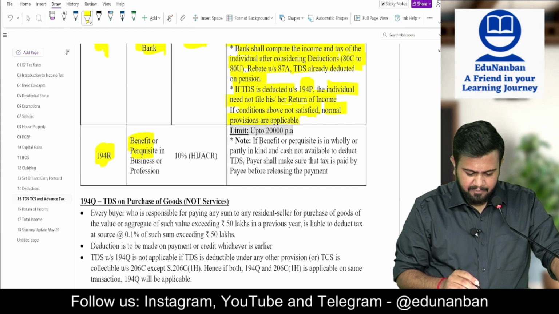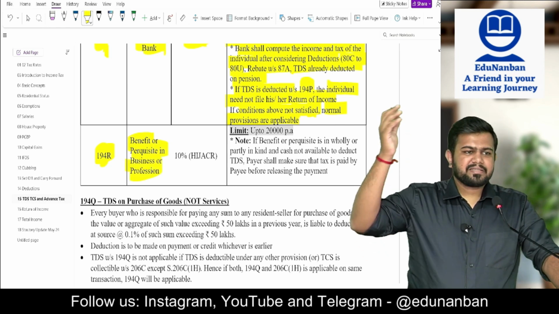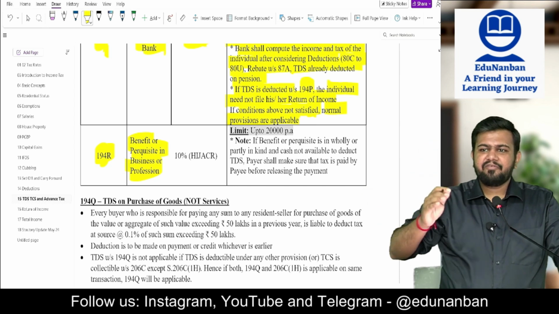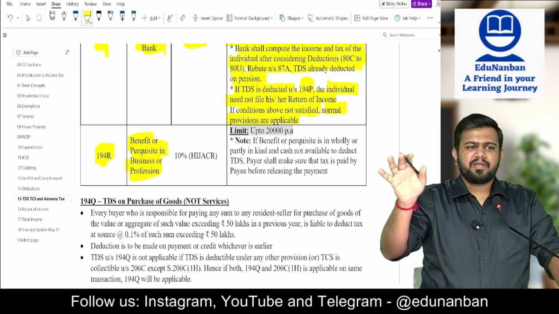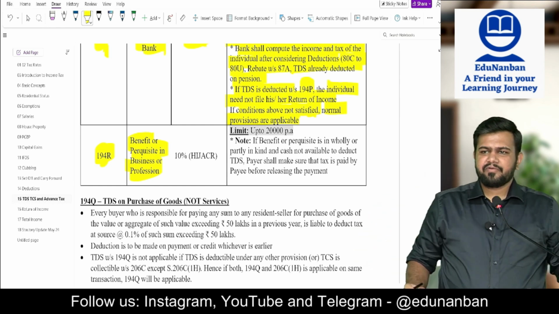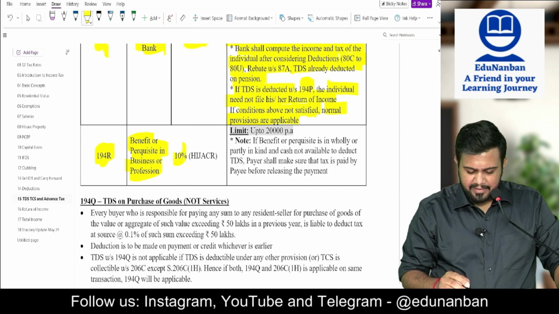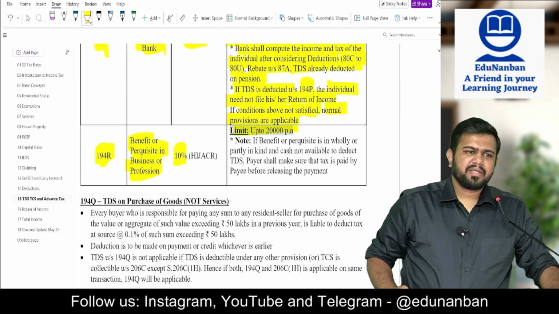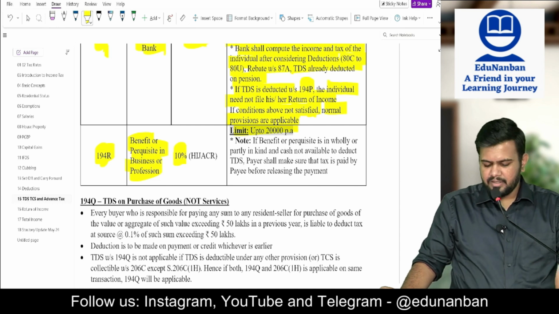194R means benefit or perquisite in business or profession. I told you while discussing the charging section itself that benefit or perquisite, if it is received in the course of business, is fully taxable under PGBP. Also, when the company is giving this benefit or perquisite, they will deduct the TDS under section 194R at 10% if it is more than 20,000 per year.